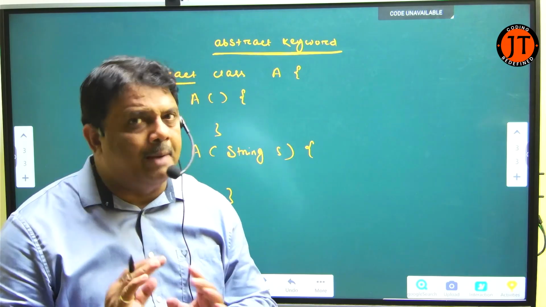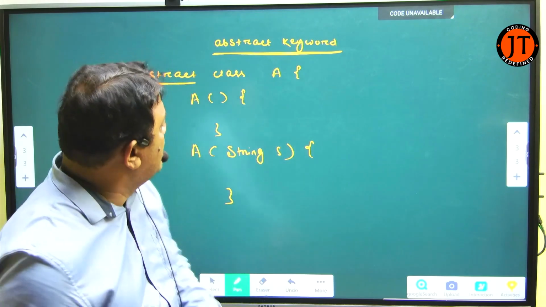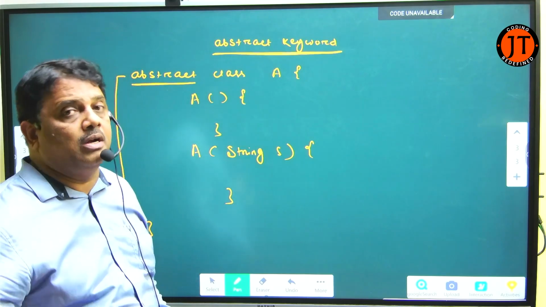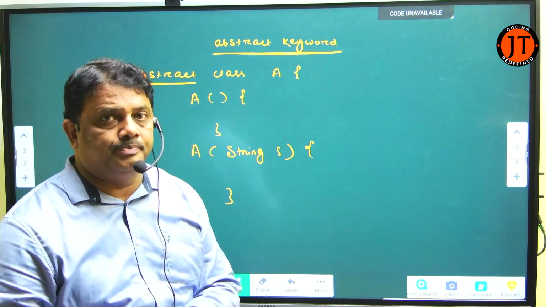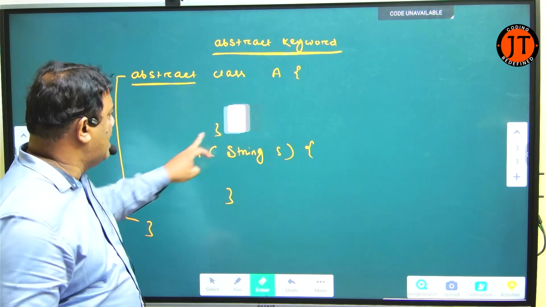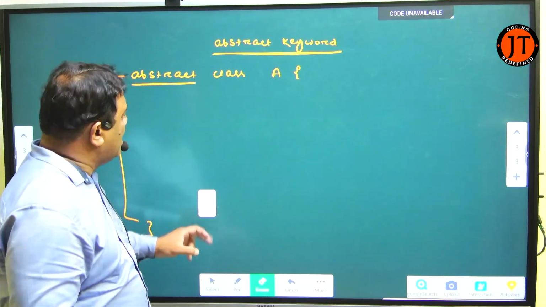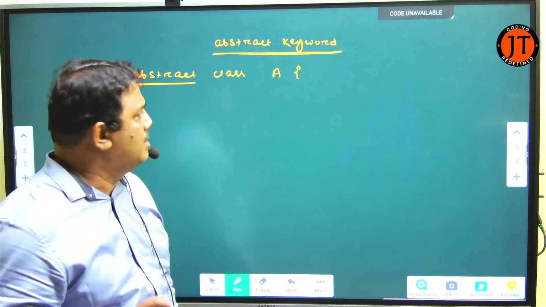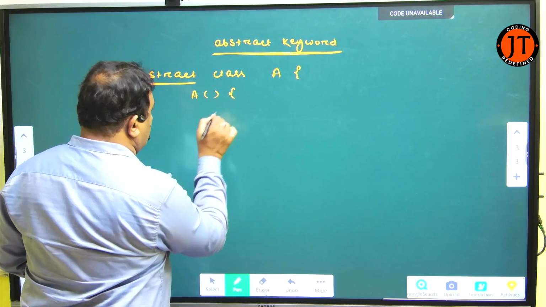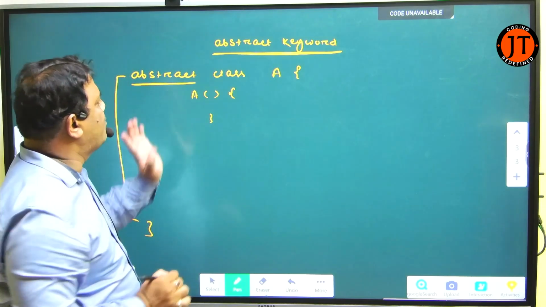Next point you have to remember. In an abstract class, a method may be abstract or may not be abstract. What does it mean? I have an abstract class, check. Now in this abstract class, I can define a constructor. Shortly I covered it. I am able to define the constructor.